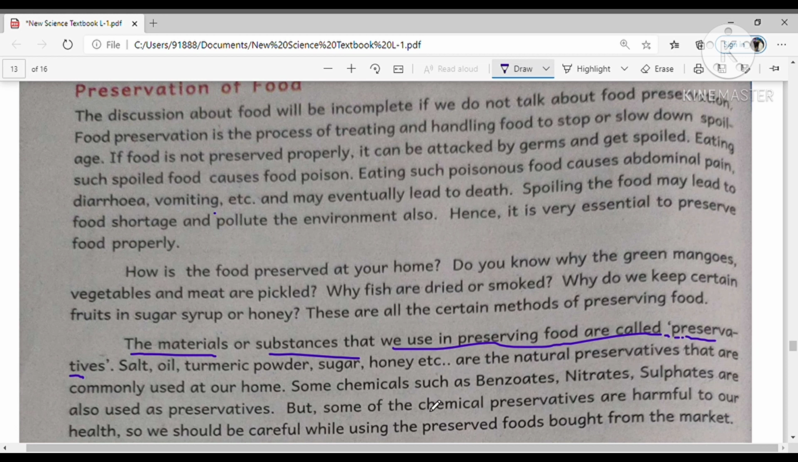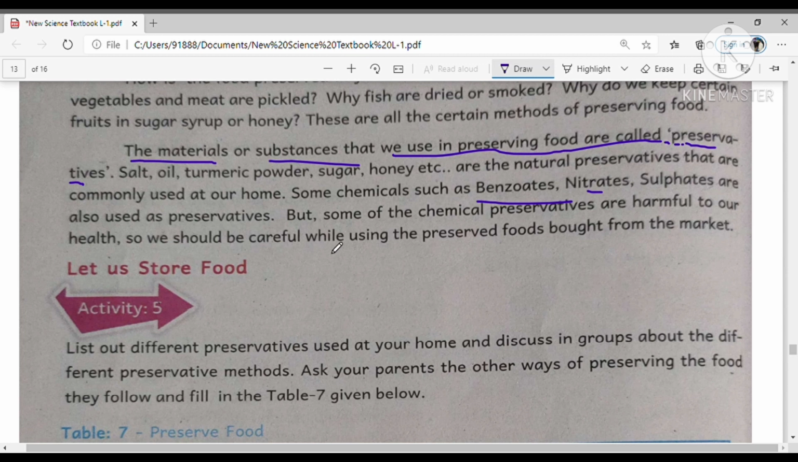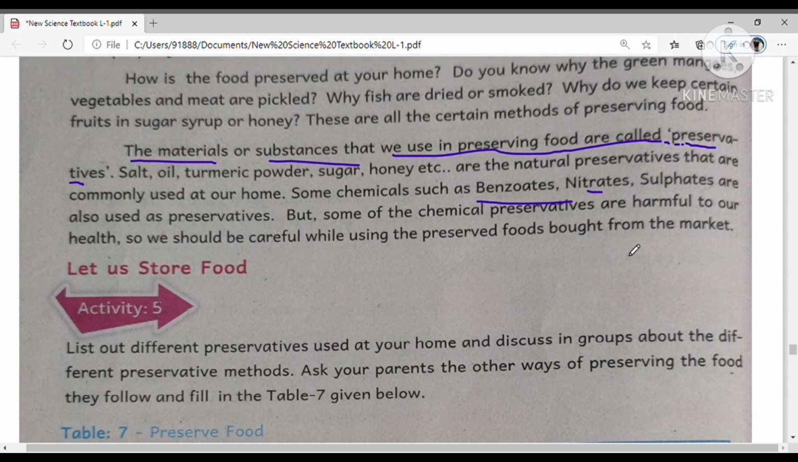But some chemicals such as benzoates, nitrates, sulfates are also used as preservatives. Some of the chemical preservatives are harmful to our health also. So we should be careful while using preserved foods brought from the market. Which chemical preservatives are good for our health and which are bad for our health? We should be aware of those things.